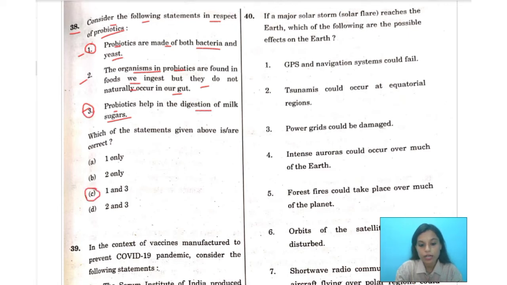Now we have discussed the correct option. Now I will be discussing what probiotics are and what benefit they provide, what they help in. In a nutshell, I would be providing you all the details. Now, what are probiotics?